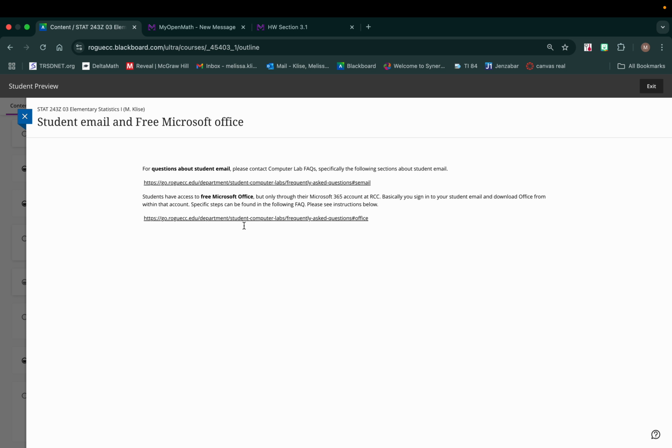Yes, you can download and install it on a Mac. You can do it on a PC. Any computer will allow you to do that. So you download it and install it and then use the Excel that is downloaded on your computer. You get it free and you can use it for free as long as you are an RCC student.